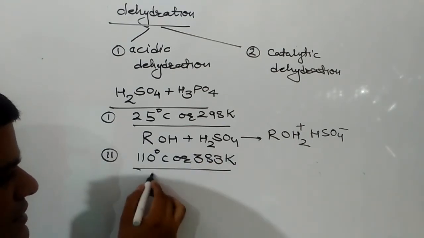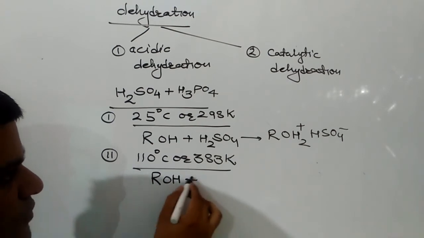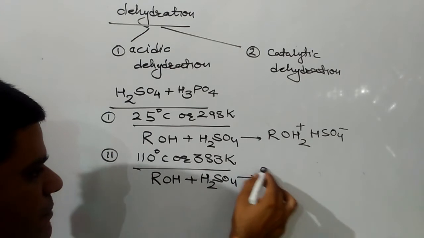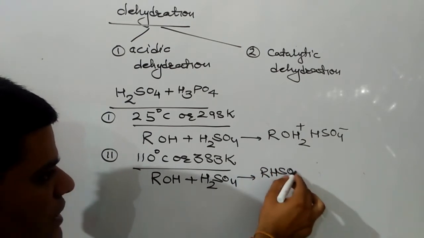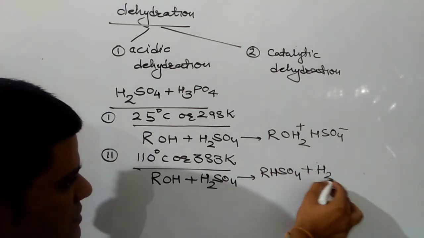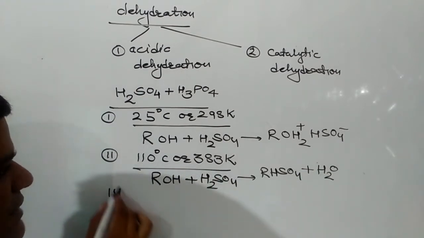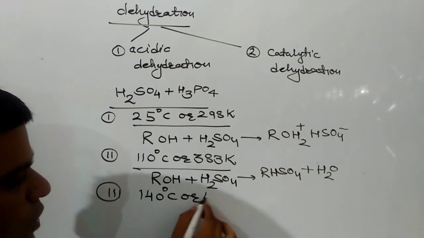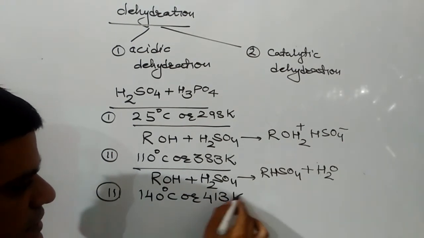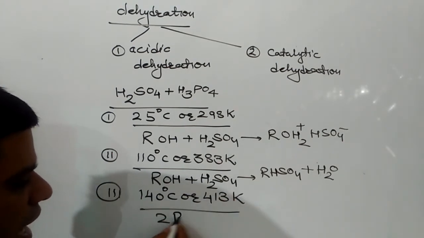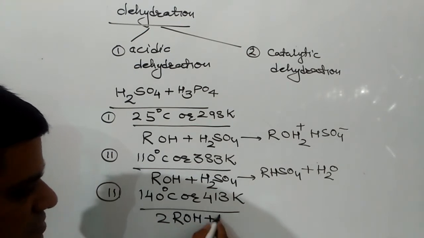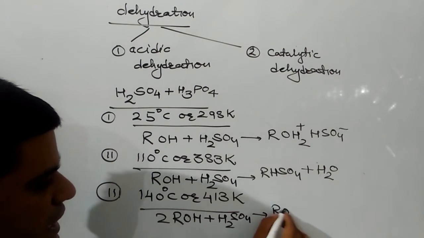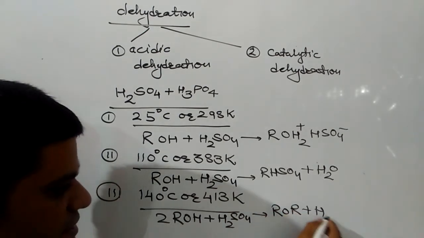Next case is when temperature is 110 degrees centigrade or 383 Kelvin. In this case, the product formed will be bisulfate salt and water is removed. Next case is at 140 degrees centigrade or 413 Kelvin. At this temperature, alcohols will produce ether as a product.